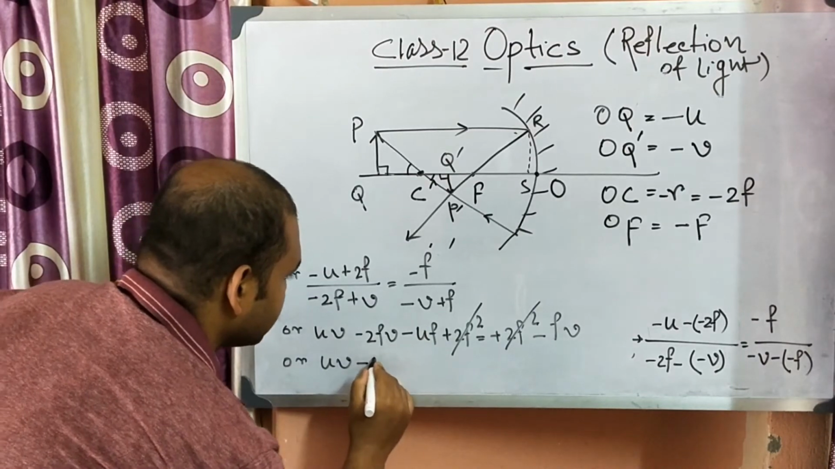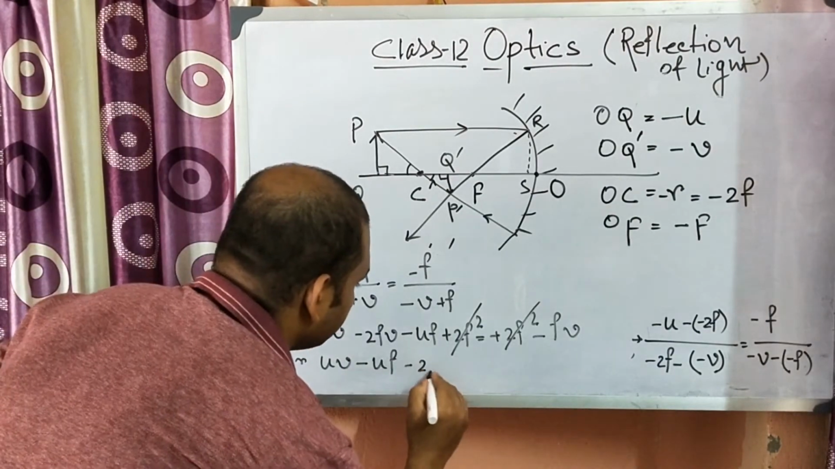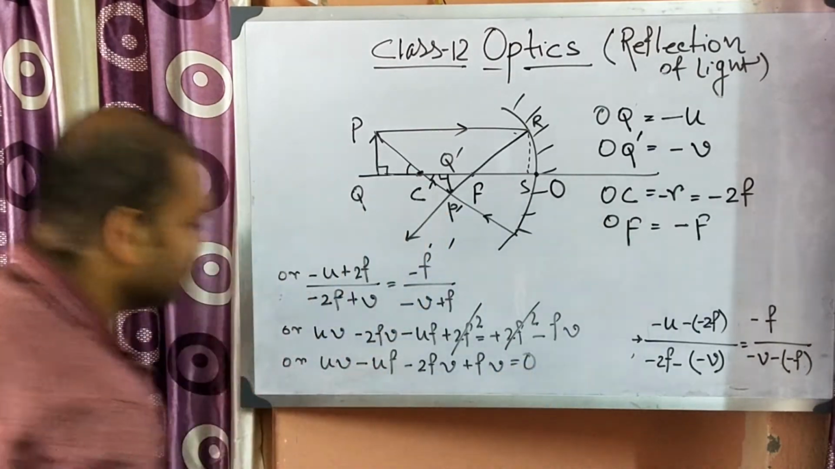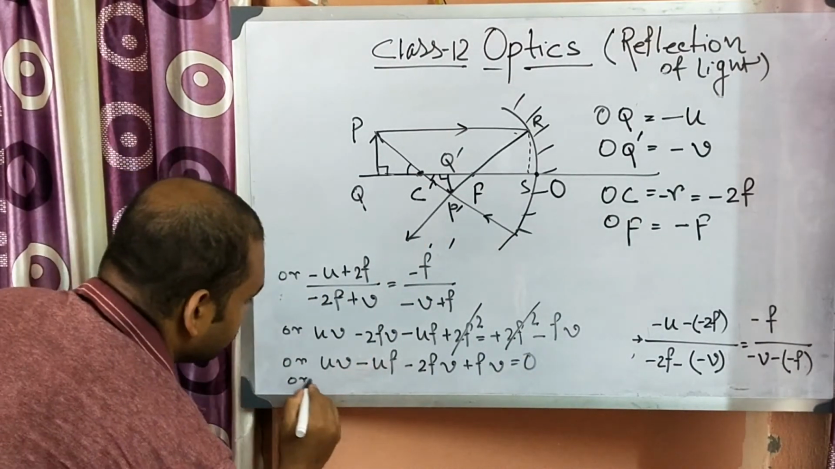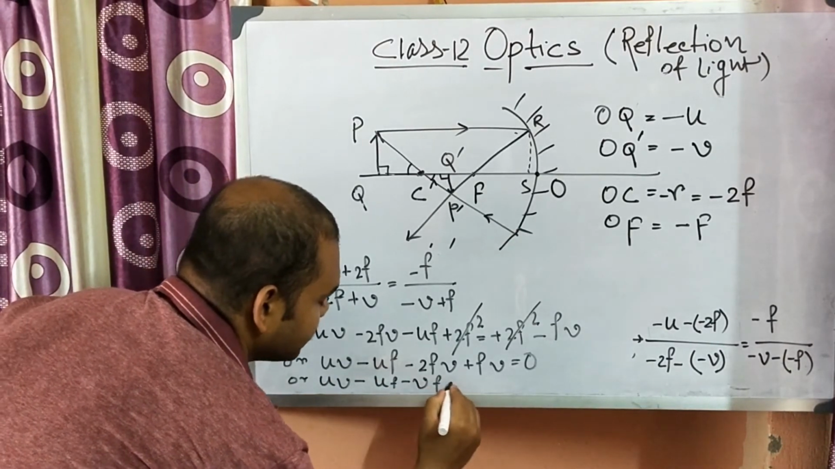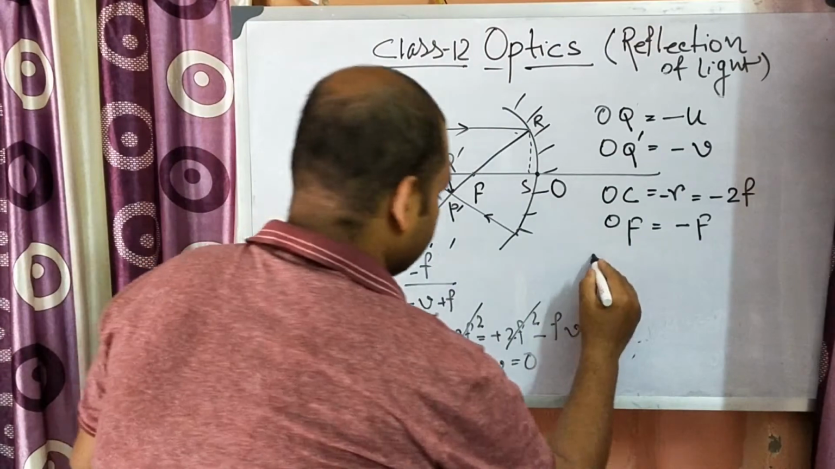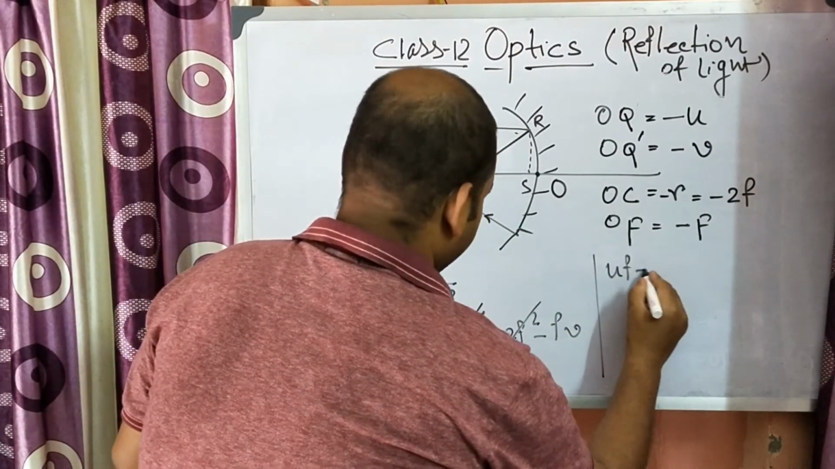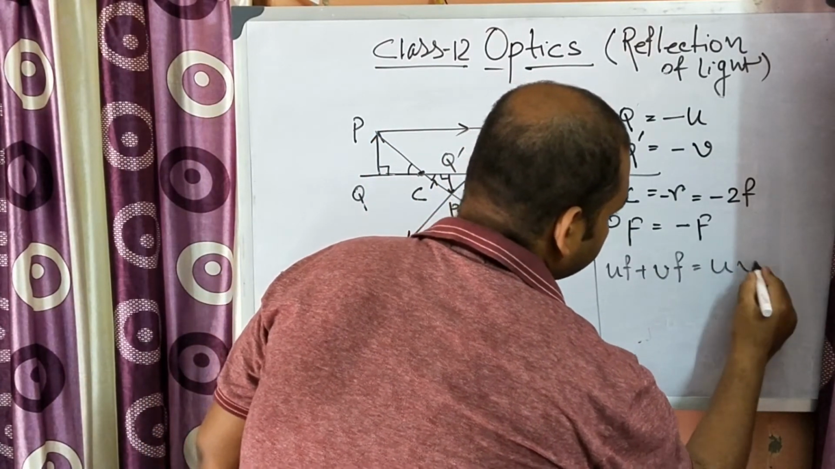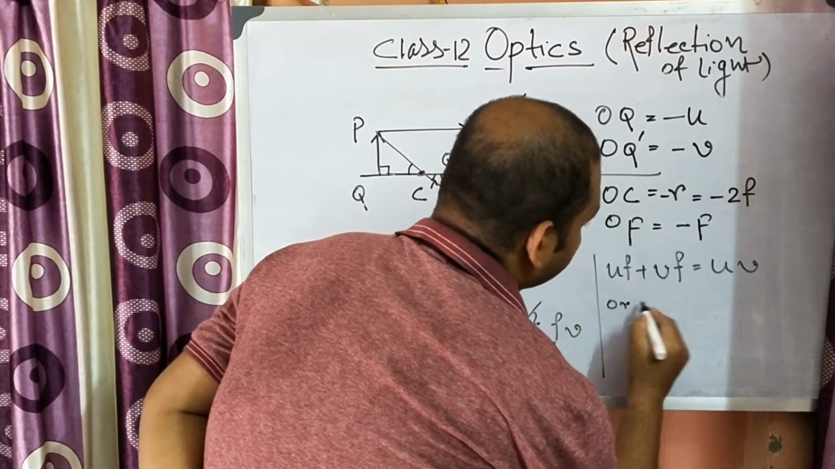So we can write down UV minus UF minus 2FV plus FV is equal to 0. Or we can write down UV minus UF minus VF is equal to 0. Okay, so next line what can we write? We can write UF plus VF is equal to UV. We can write down now.